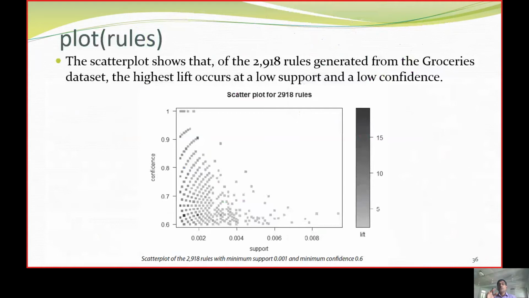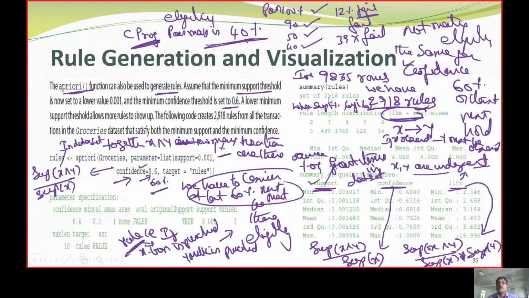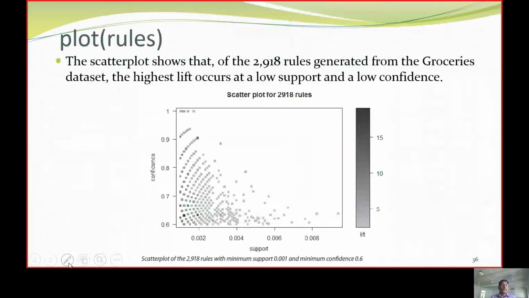Now, to do this, we already said that we generated a set of 2,918 rules. In this set of 2,918 rules, on the y-axis we plot confidence, on the x-axis we plot support, and lift is color coded.